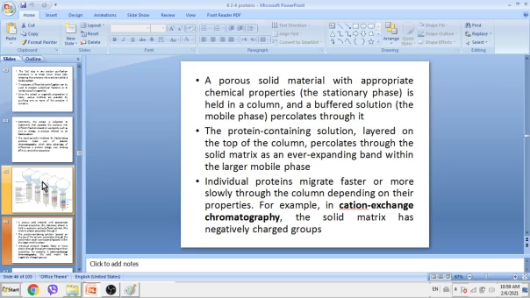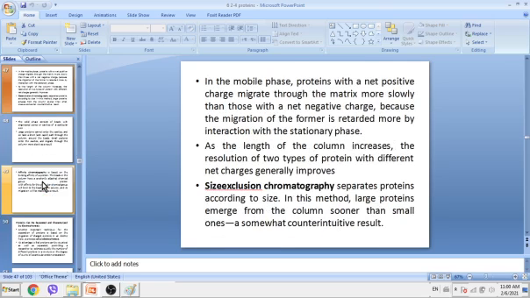For example, cation exchange chromatography is another technique to separate proteins. The solid matrix, the stationary phase, has negatively charged groups.